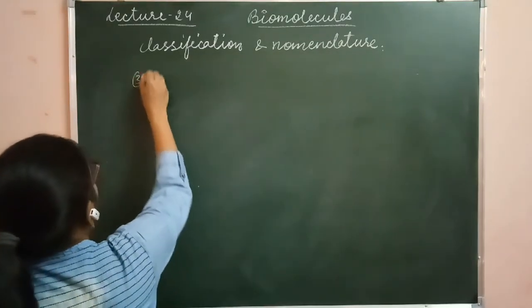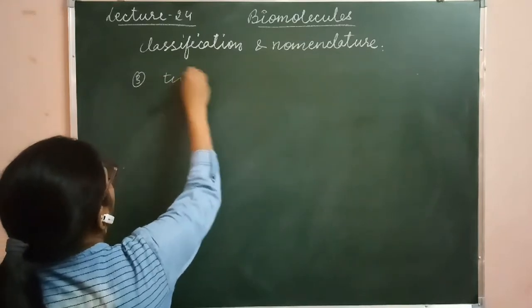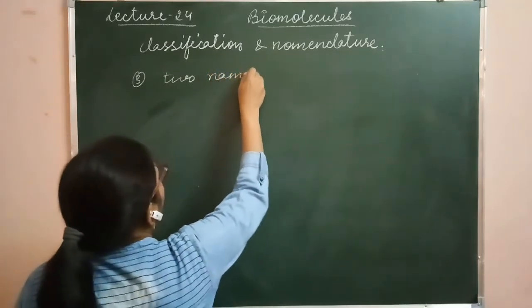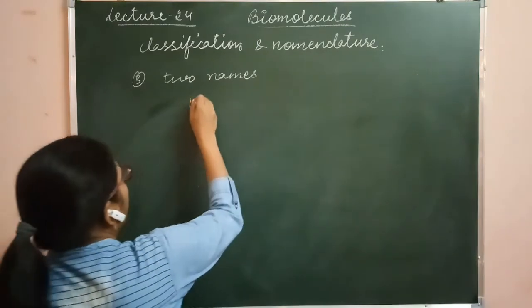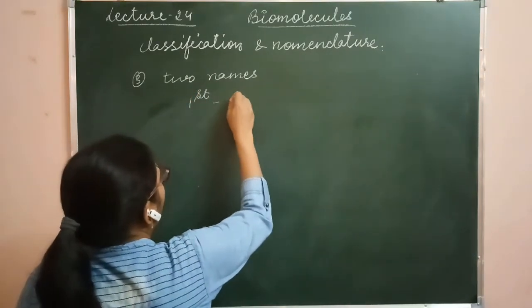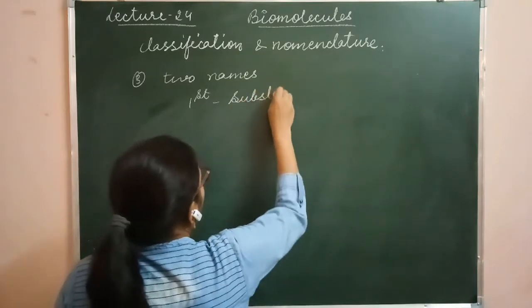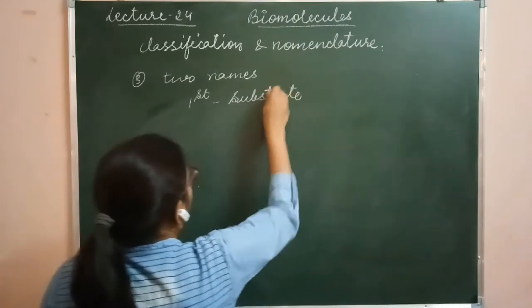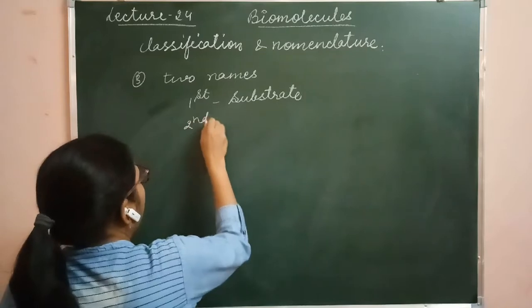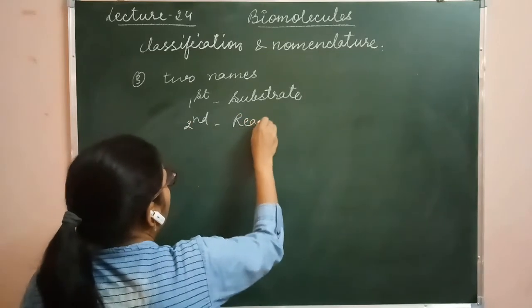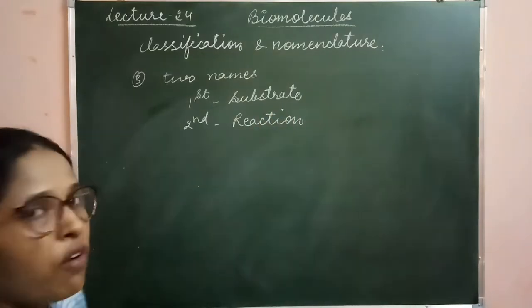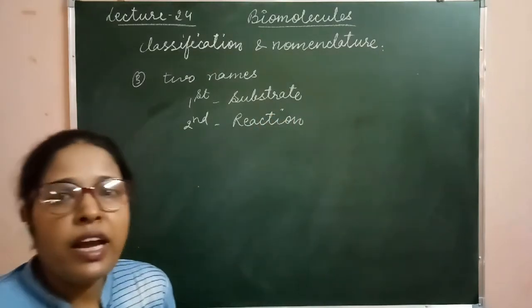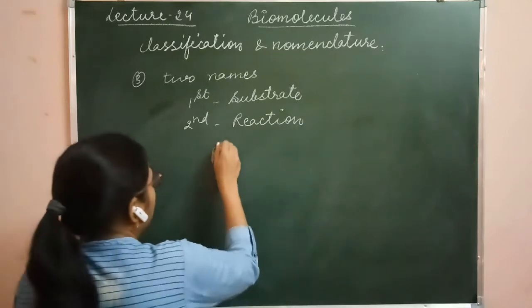So in the third type, two names are given. First name from the substrate molecule, which substrate is used in the reaction, and the second name is given by the type of reaction. For example, pyruvate decarboxylase.